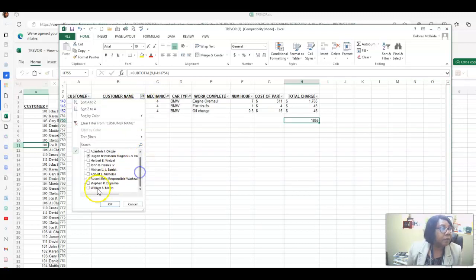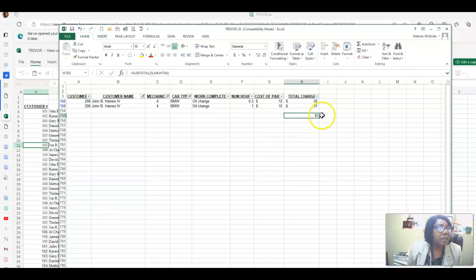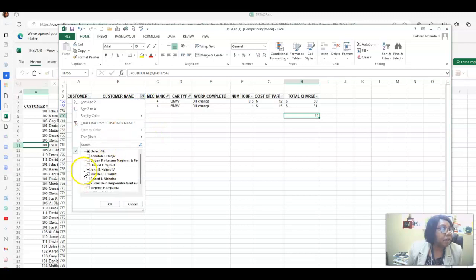So you're basically going to have to go through them, jot down the amount of funds each of them is bringing in, and then OK it. All right, like this customer, John B. Haynes, maybe he's a new customer, or maybe we need to reach out to him to see if we can offer him some more service. So he only comes in for like oil changes. All right, so let's try another customer.